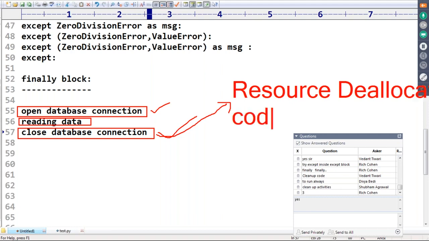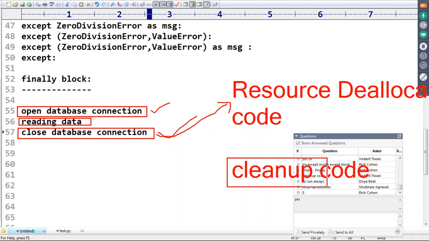Sometimes I use the word cleanup code. Closing the database connection, closing the network connection: this type of code is by default considered cleanup code. Cleanup code is nothing but closing the database connection, closing the network connection. So resource deallocation code is by default considered cleanup code. Clear?